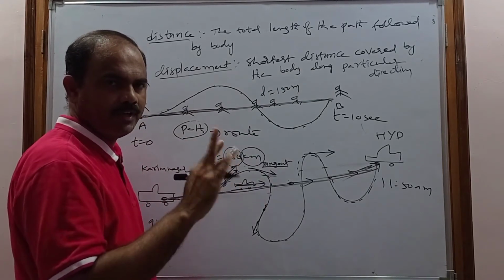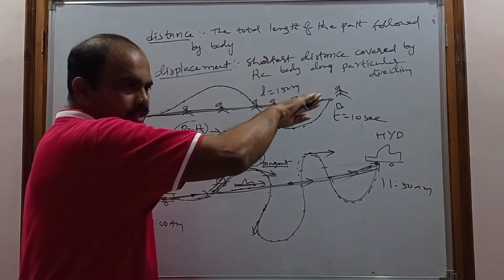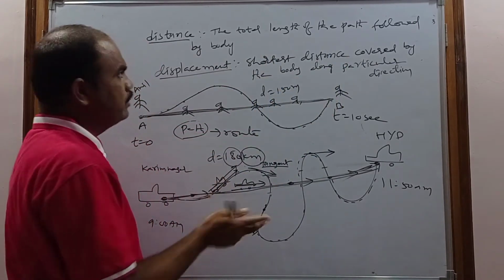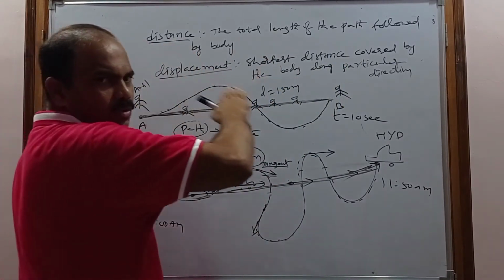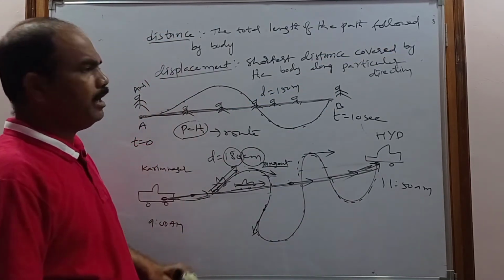This is very important. Displacement is nothing but the shortest distance in a particular direction. And what is the distance? Distance is nothing but the total length of the path. But both are measured in the same unit.